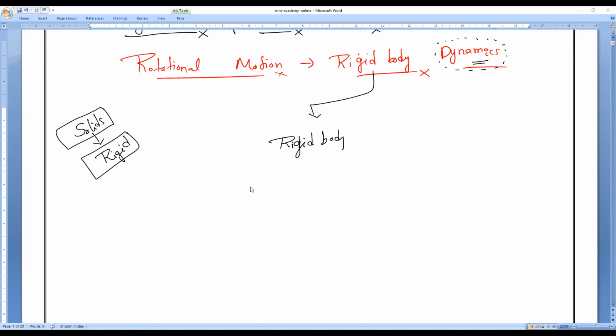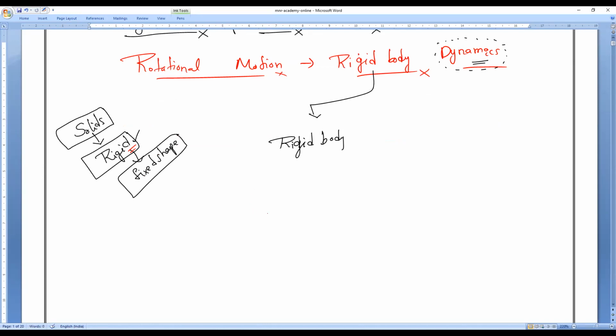So what do you mean by rigid? Rigid means a permanent structure. The shape of the body does not change. They have a fixed shape. Objects having a fixed shape, we call rigid bodies. Generally, solids are rigid in nature.